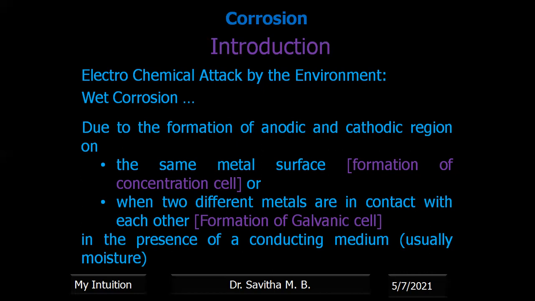In corrosion also, the metal is undergoing oxidation, so the theory is the same. Oxidation will not take place as a single reaction. Then what is the complementary, coupling reaction? A reduction reaction, a cathode reaction, should be there. Then which is the cathode? It is in the environment.